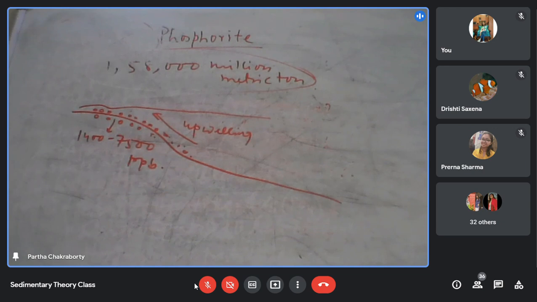That basically causes the biogenic proliferation, the huge phytoplankton growth, what we call the phytoplankton bloom. The upwelling and the reaching of the deep water, which brings the nutrition to the surface, encourages the phytoplankton bloom.